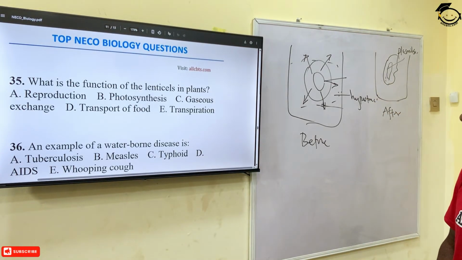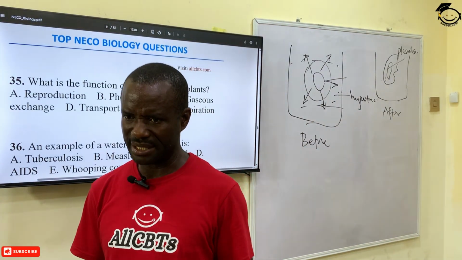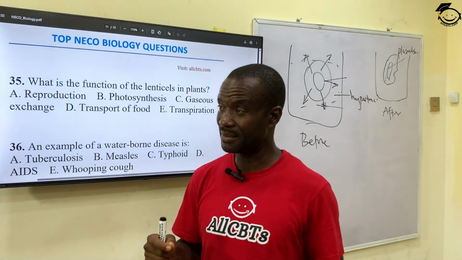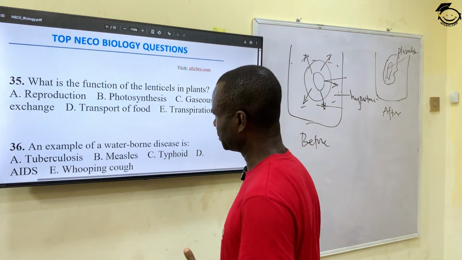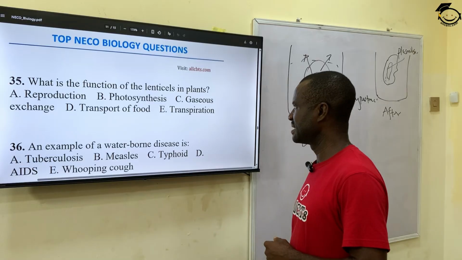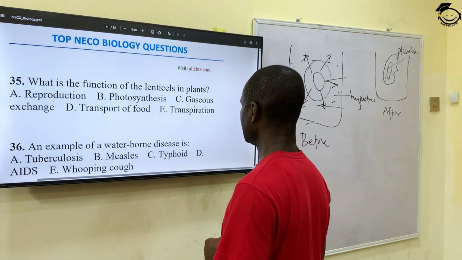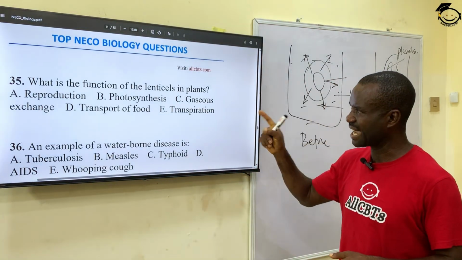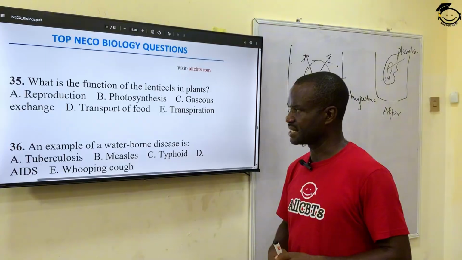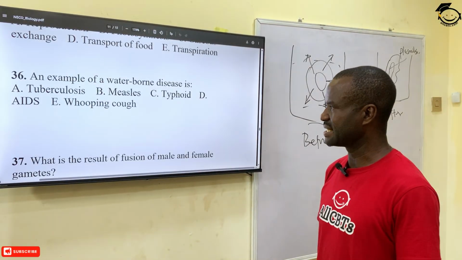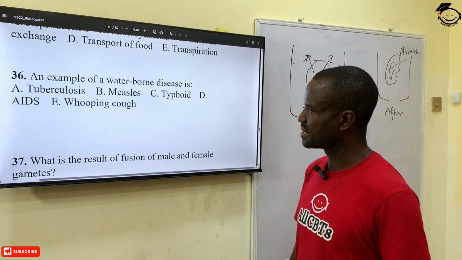What is the function of the lenticel in the plant? The lenticel and the stomata are for gaseous exchange in the plant. While the lenticel is present in the stem, the stomata is present on the leaf. So the options: A, reproduction, B, photosynthesis, C, gaseous exchange, D, transport of food, and E, transpiration. The correct answer is gaseous exchange. Carbon dioxide and oxygen are released through what? The lenticel.